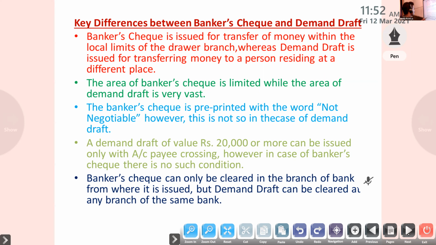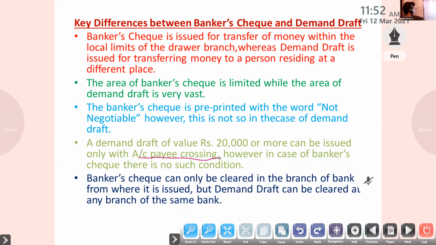Then a demand draft of value rupees 20,000 or more can be issued only with account payee crossing. However, in the case of a bank's check, there is no such condition. Only with account payee crossing can we do 20,000 or more, but in the case of a bank check there is no such condition.